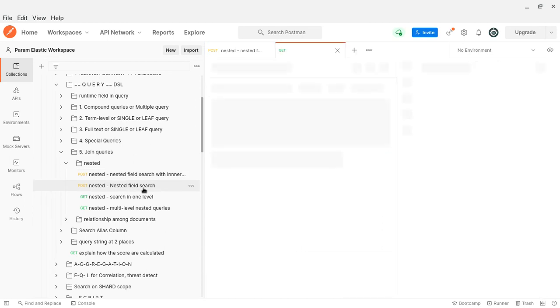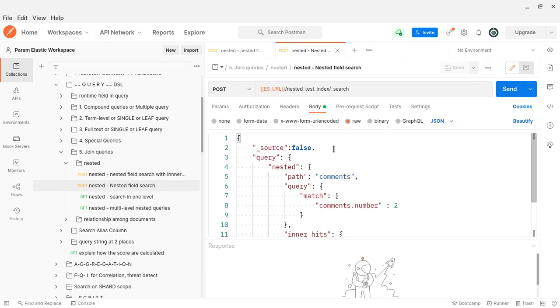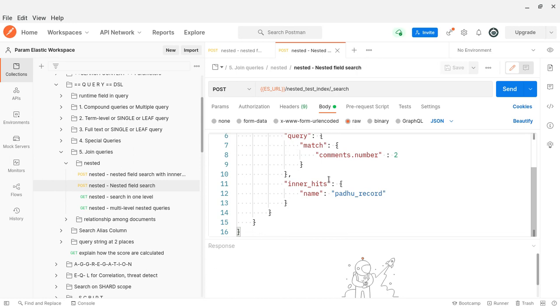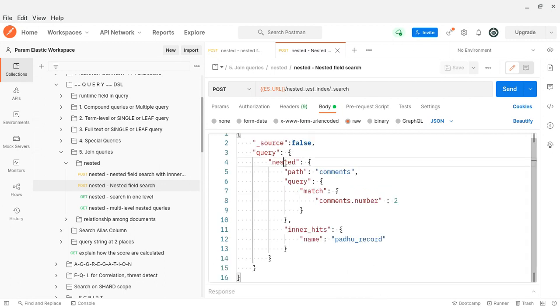There is another example, with _source false. I think this is from my previous study, but the matter is the same. In nested, we give the path and the query. We can give any nested field and the value it has to match. In the child it will try to match. If it is match_none, it will return the parent document.